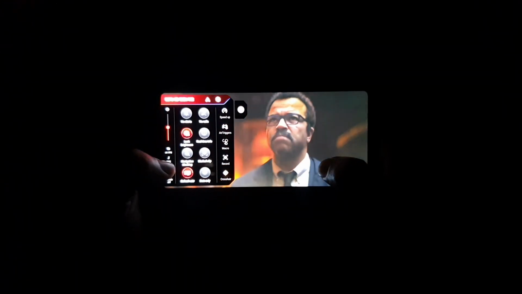But if you decrease the refresh rate to exactly 90 fps, it doesn't happen. Try to observe the same scenario, the person walking, as you can see right now, you cannot see that much black color crush issue happening. So overall, I'll definitely advise you to use 90 fps when you're watching videos on this ROG Phone 3 to avoid any kind of black color crush issue. Right now I'm playing exactly at 90 fps only.